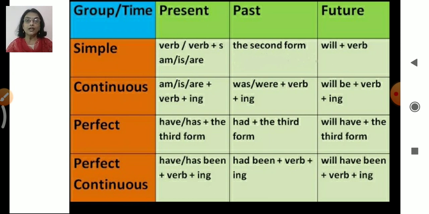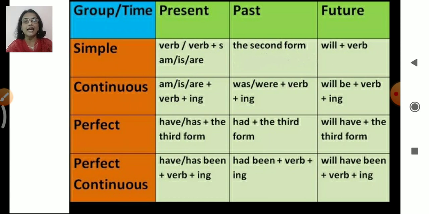Here you can see time is given, present, past or future, and the four forms of each are given, right? So simple, continuous, perfect, and perfect continuous.